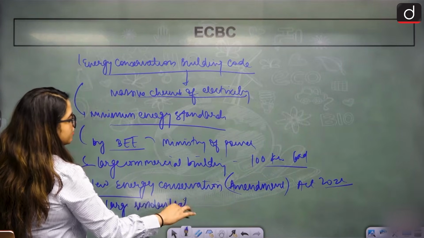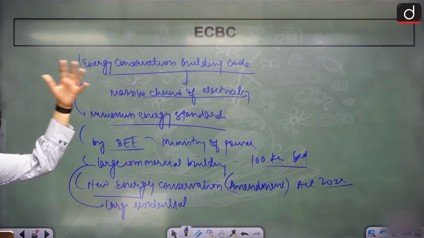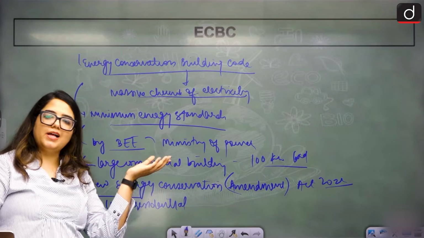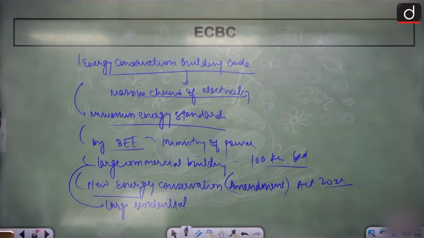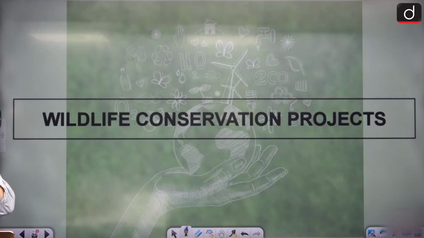Because these days, because of the flat culture, we have very large buildings, right? So those large scale buildings also need to cater to this. Clear? Exactly. This is ECBC for you. All right?